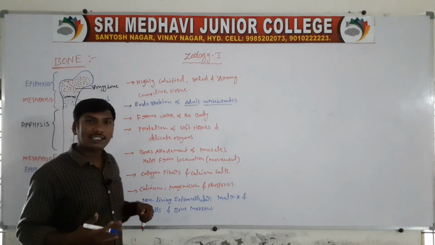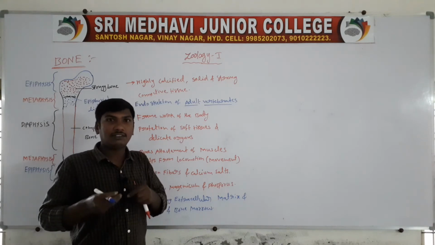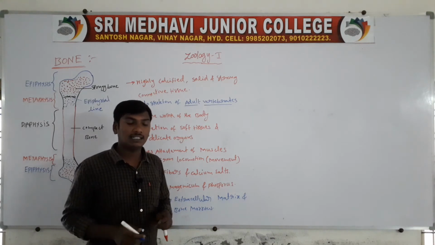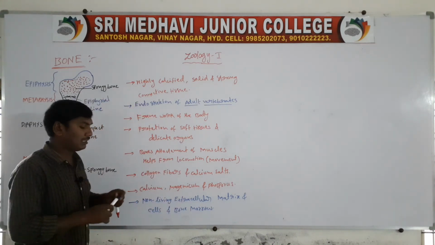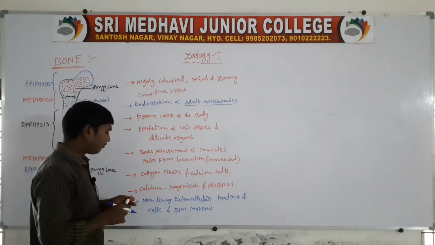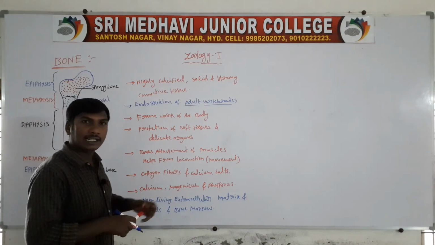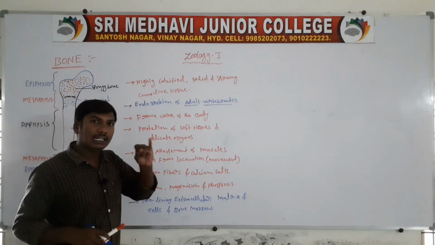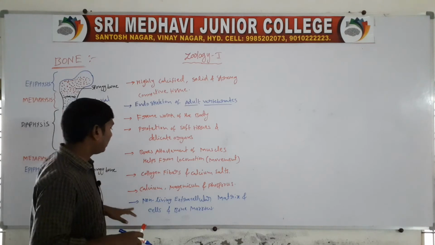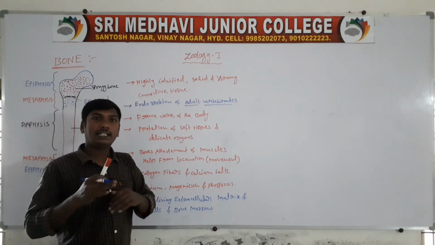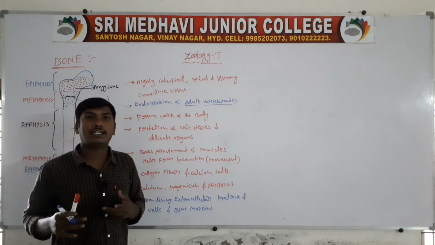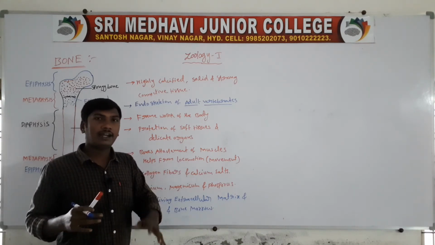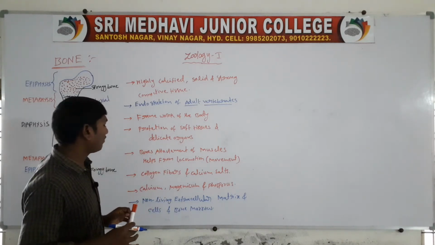Next, the bones contain many collagen fibers, so the bone is strong, and calcium salts are present on the collagen fibers. The bones also contain calcium, magnesium and phosphorus. And the bone contains a non-living extracellular matrix, bone cells and bone marrow. So they are all present in the bone.